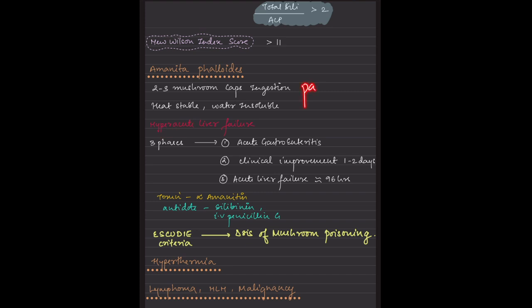So one is paracetamol, another is the viruses, and this is the Amanita or mushroom poisoning. This has separate phases, that is an acute gastroenteritis phase, then a certain recovery phase of 1 to 2 days, where the patient will feel better, and after that there will be acute liver failure occurring up to 4 to 5 days. The toxin is alpha-amanitin. The antidote that can be given is penicillin, which is readily available in our setup, and there is silibinin according to textbooks. I have not seen any case of mushroom poisoning as such.